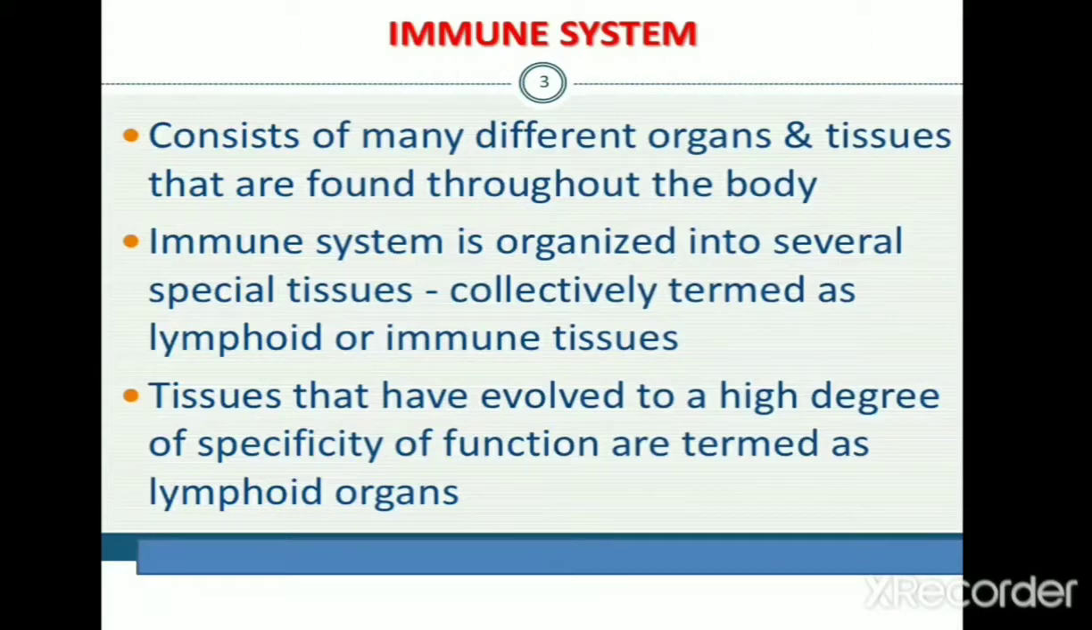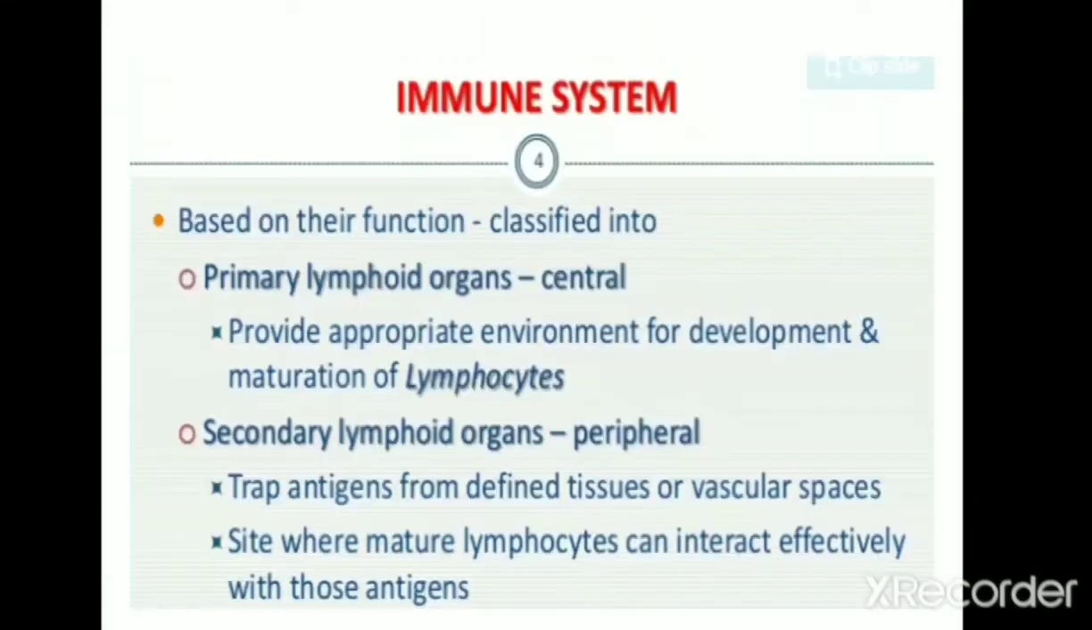This immune system is organized into several tissues, and these specialized tissues are collectively known as immune tissues or lymphoid tissues. On the basis of their function, these tissues are mainly classified into two groups. The first one is the primary lymphoid organ, which is otherwise known as the central lymphoid organ. The second type is the secondary lymphoid organ, which is also known as the peripheral lymphoid organ.